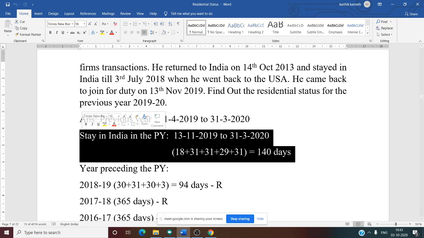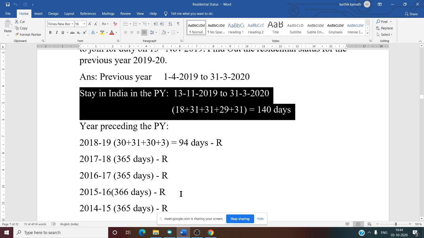It should be more than a year. Yes. See, the second basic condition is 60 plus 365. You need to remember it like this. The second basic condition is 60 days in the previous year and 365 days in aggregate in the 4 years preceding the previous year.